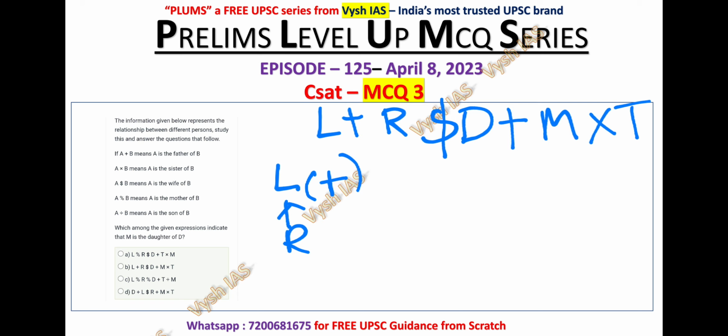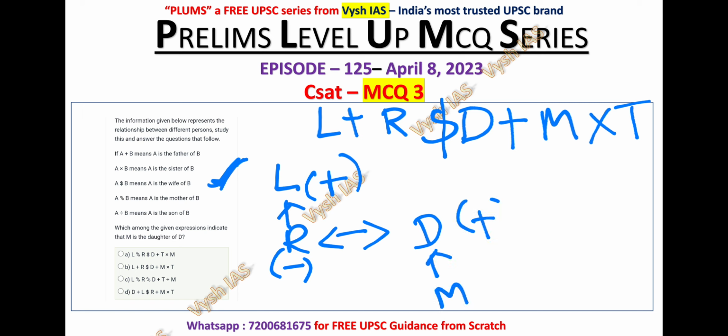So I am representing in this particular way. R, this is dollar symbol. So R and D relation. Here the symbol is given in the third condition. A is wife of B. So R is wife of D. So R is wife, so I am representing with minus. So D plus M. D is father of M.